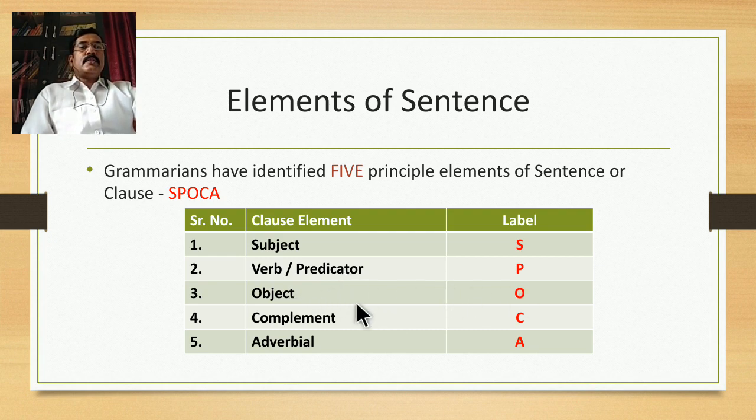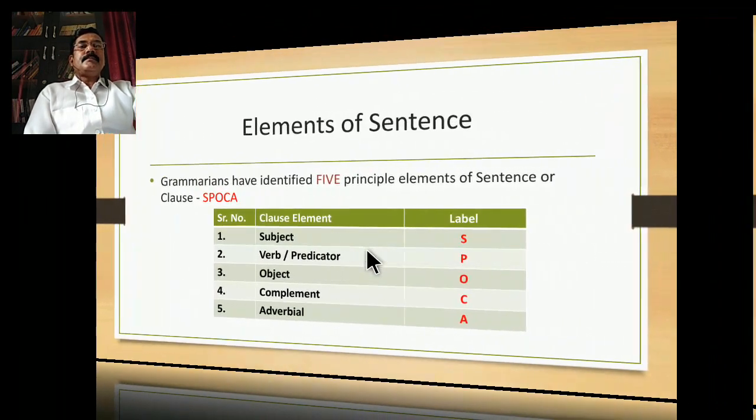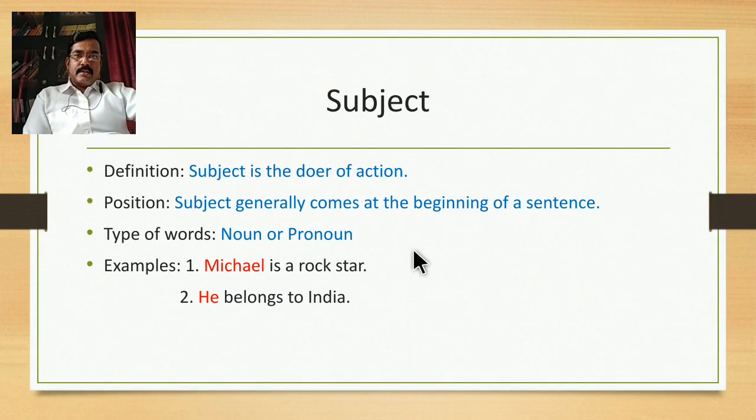O stands for object, C stands for complement, and A stands for adverbial. So if we want to write any sentence in English, we have to use some or all of the elements of the sentence. So let us begin with subject.